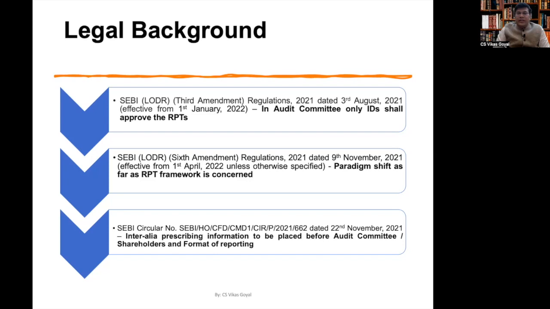Then subsequently SEBI brought out a circular dated 22nd November 2021, and this circular inter alia prescribed the information to be placed before the audit committee and the shareholders while reviewing or approving the related party transactions. And apart from this, the format of reporting to the stock exchanges has also been prescribed through this circular.